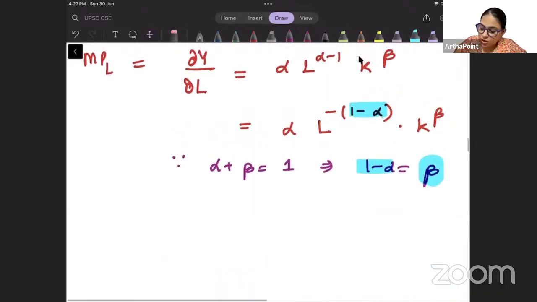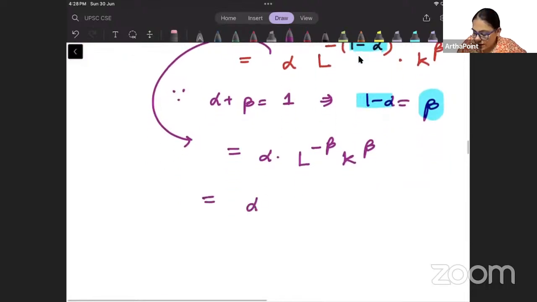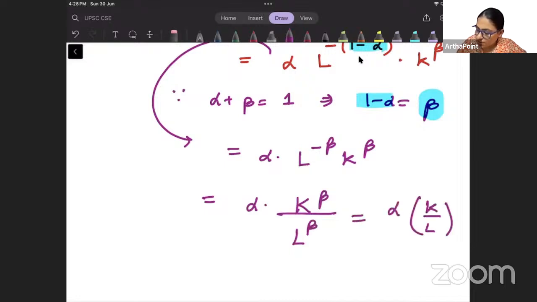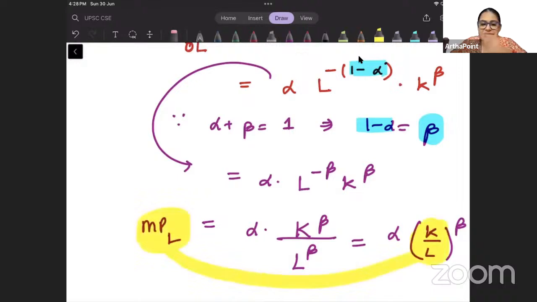I can plug in beta. So when I plug in beta, I will get alpha L to the power minus beta, K to the power beta. And this will become alpha K to the power beta by L to the power beta. So alpha (K by L) to the power beta. Clear? So marginal product of labor is coming as a function of K by L ratio. It is coming as a function of K by L.